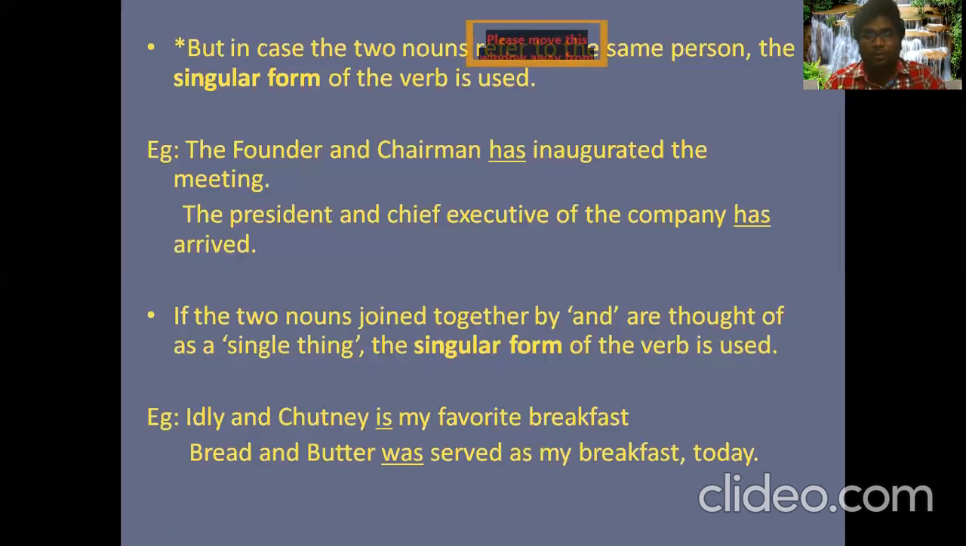So remember one thing: when two nouns are joined by this, and these two nouns are thought of as a single thing, then we have to use the singular form of the verb.